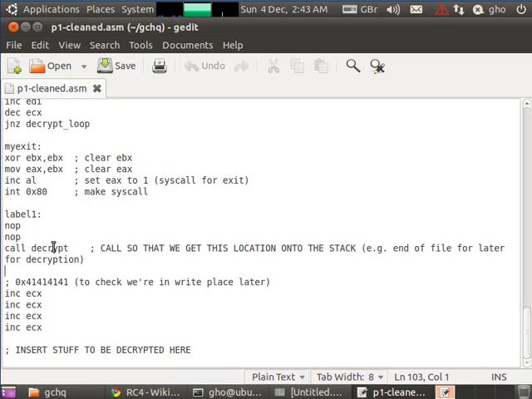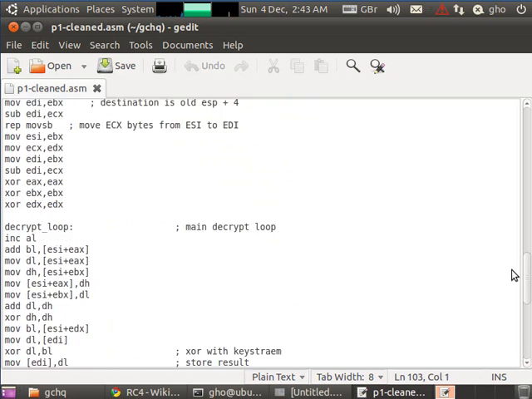So there's a question here: why do we jump first to this position and then call back to another position at the top? Why not just follow the execution cycle through and run the code to begin with? Well, the clue here is that when we call a function, we push onto the stack the location of the next instruction after the call, so we can return to it later. So let's go up and have a look at the decrypt function here.